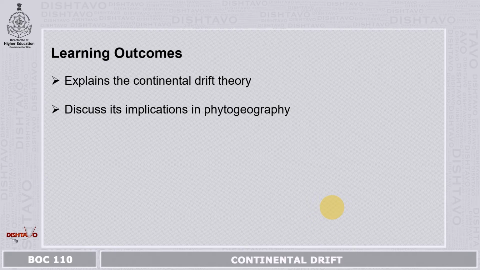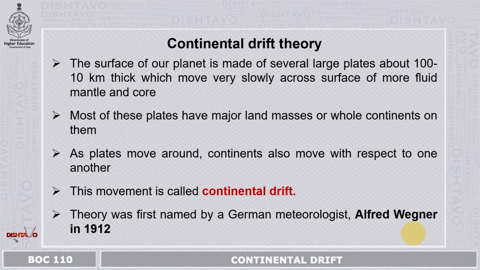After this module, we should be able to explain the continental drift theory and discuss the implications of this theory in phytogeography. Continental drift theory is an important theory to understand various branches of science, including biological sciences, and it has a lot of implications in understanding biology. So let's see in detail this continental drift theory.